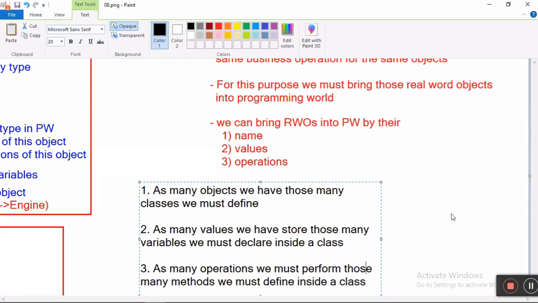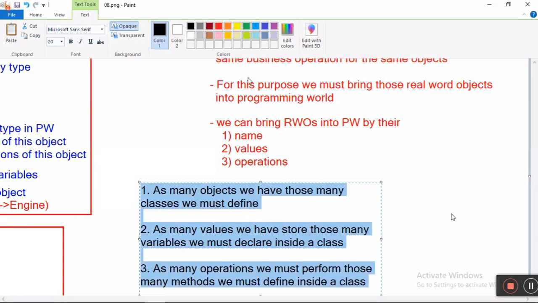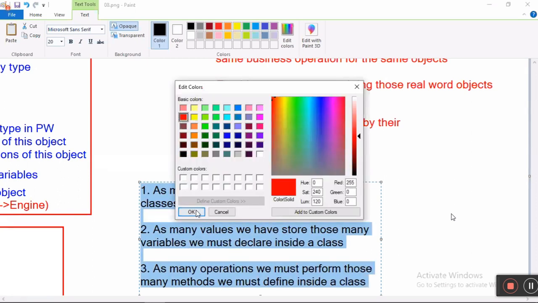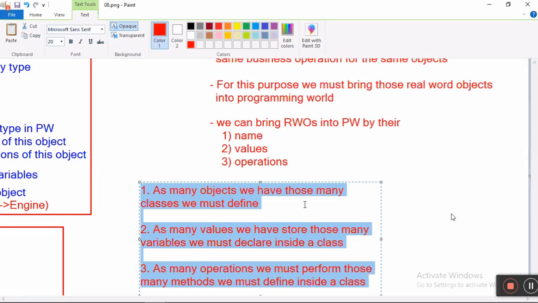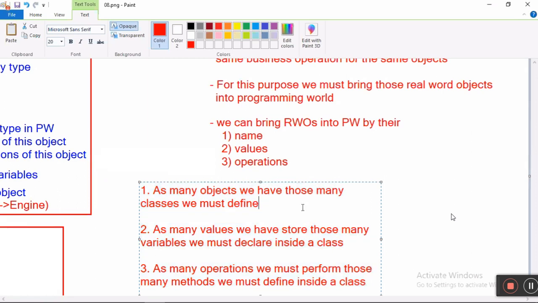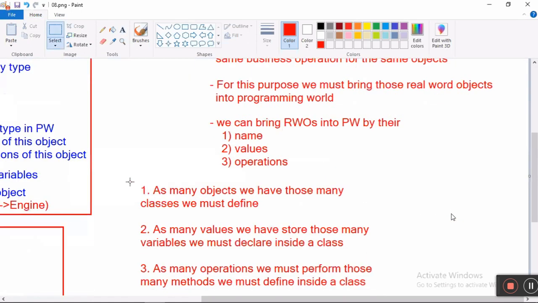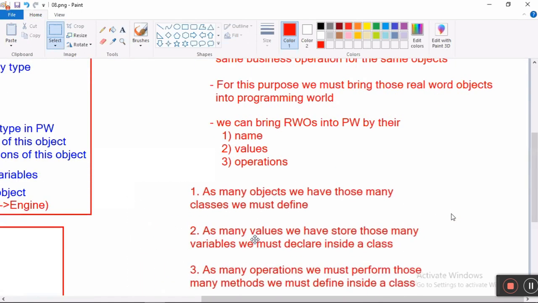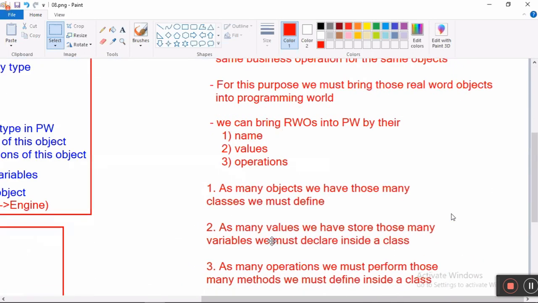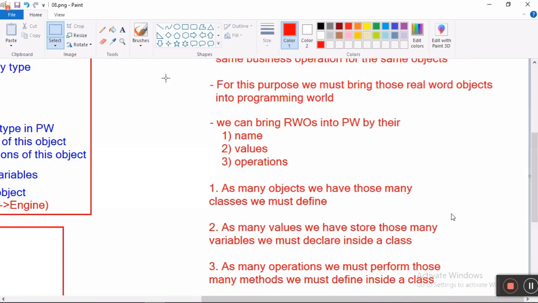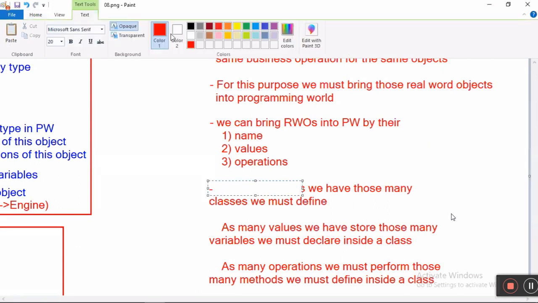Not declare, define. Got clarity? So the number of classes depends on the number of objects, the number of variables depends on the number of values, and the number of methods depends on the number of operations.